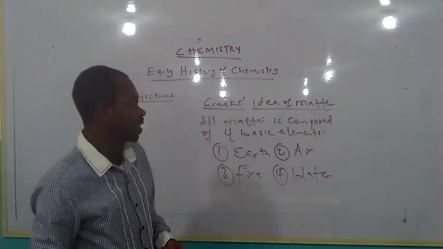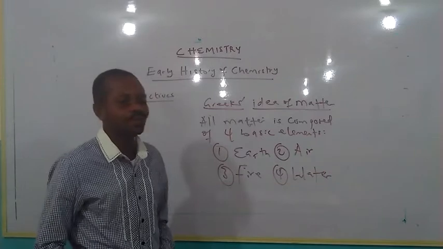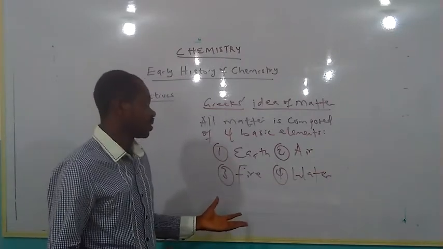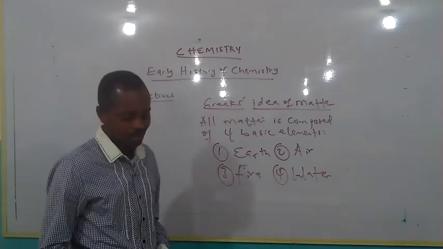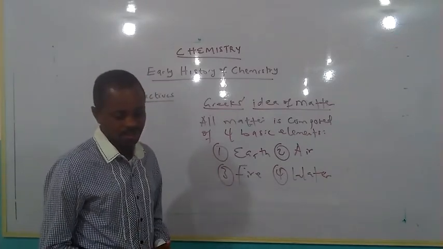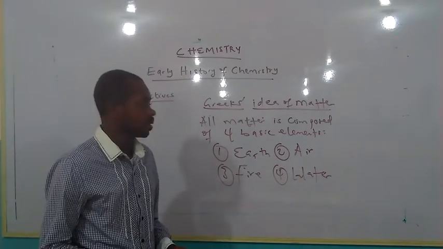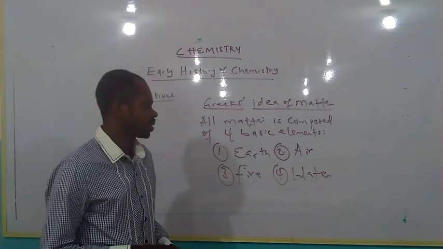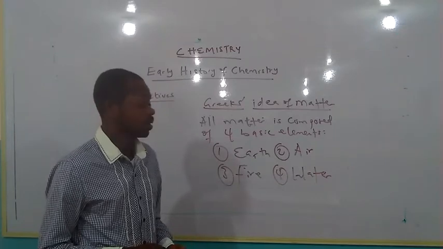These were the first basic ideas of matter according to the Greeks: earth, air, fire, and water. Quite interesting, because they actually did a good job.